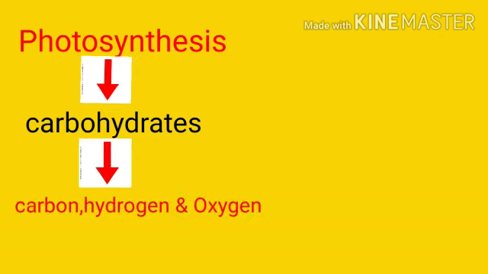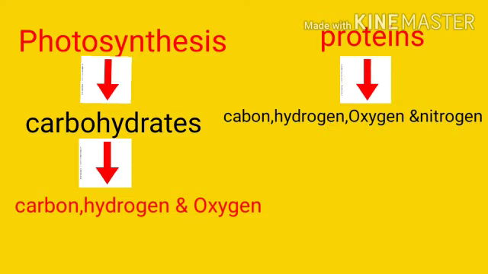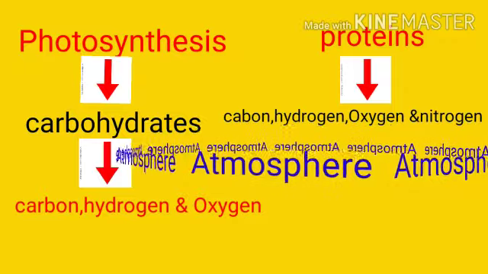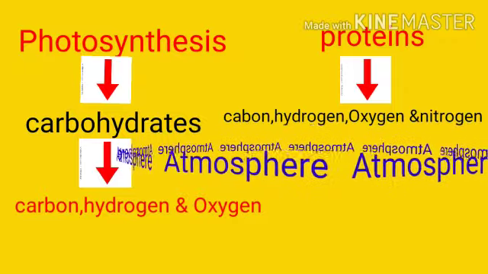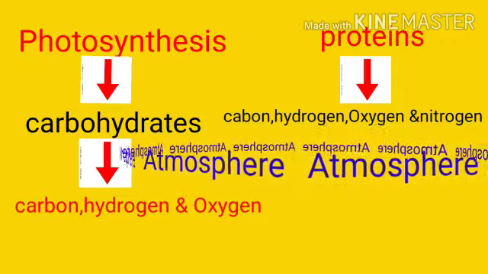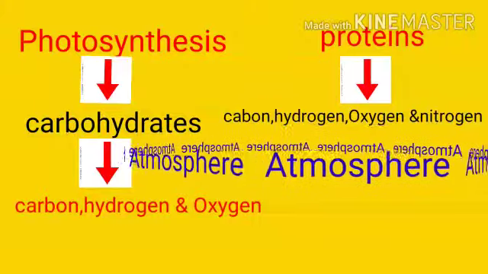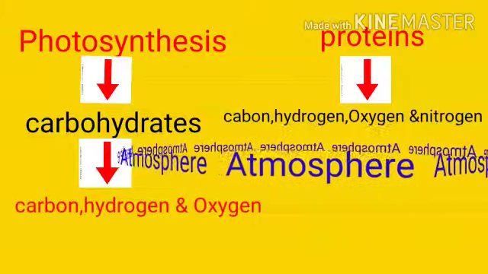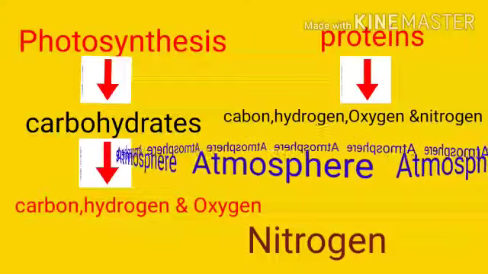Carbohydrates are made from carbon, hydrogen and oxygen. Proteins are made from carbon, hydrogen, oxygen and nitrogen. Plants get all these gases from the atmosphere, like the carbon or the hydrogen or the oxygen. But what about nitrogen?